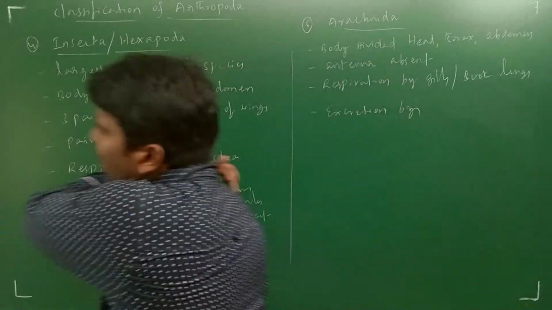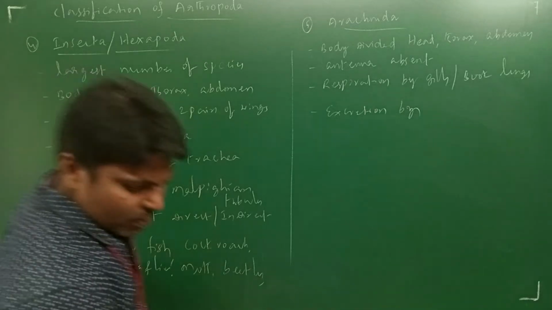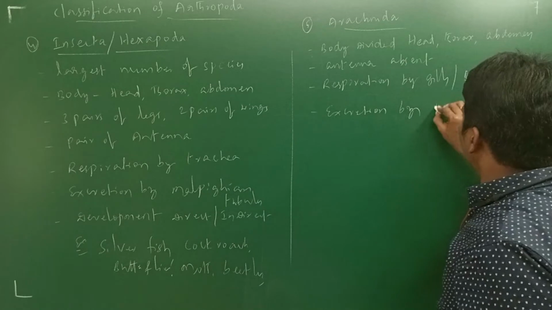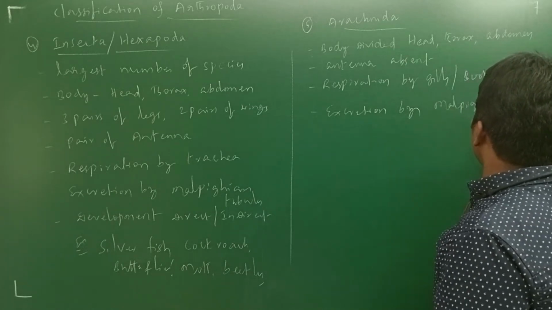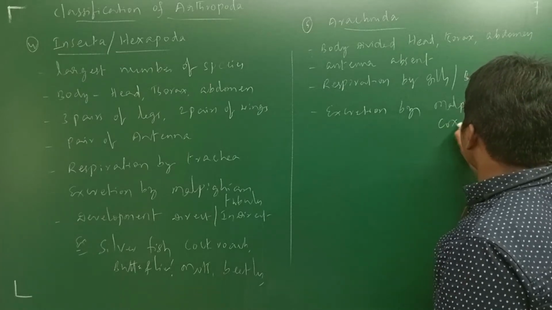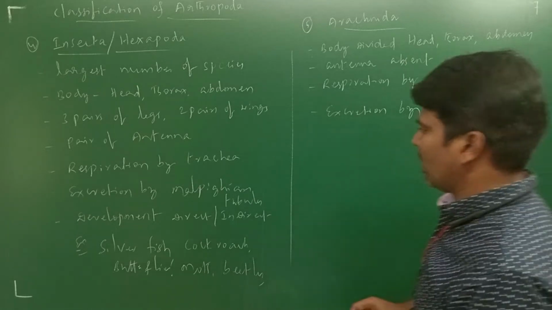Excretion in these organisms is by Malpighian tubules and coxal glands.